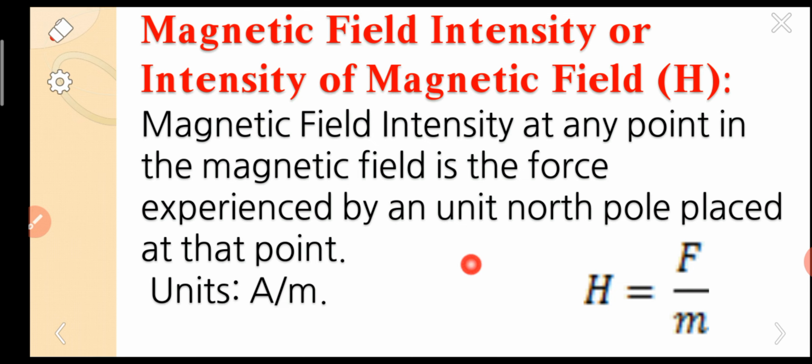Whenever there is a magnetic field, you can take a unit north pole towards the magnetic field, and it will experience some force. Here force means it is either attraction or repulsion. Suppose the other side is a north pole, there is a repulsion. Suppose the other side is a south pole, there is attraction. Whatever it is, there is some force. So simply the force experienced by a unit north pole is called intensity of magnetic field.